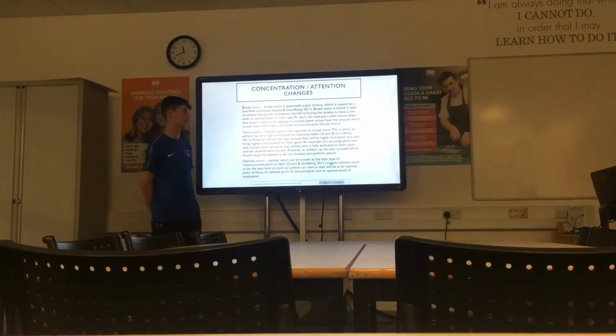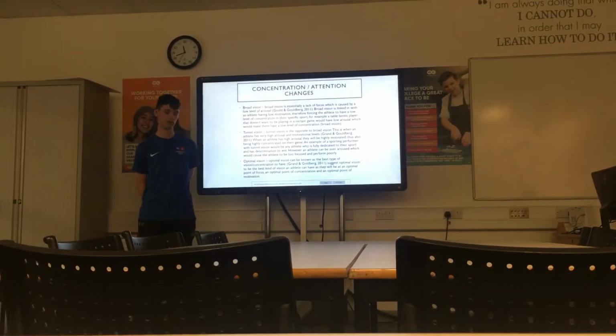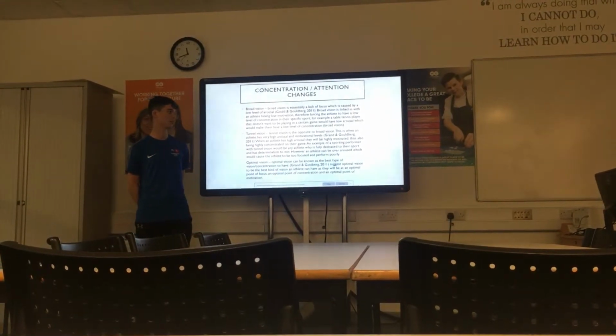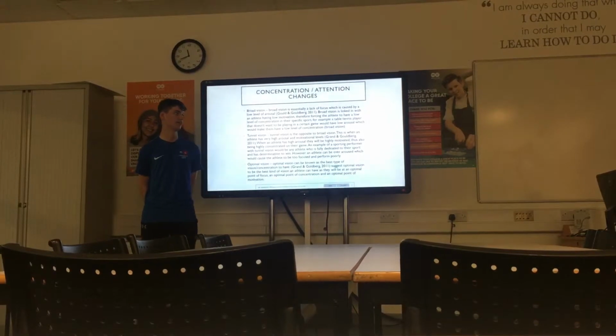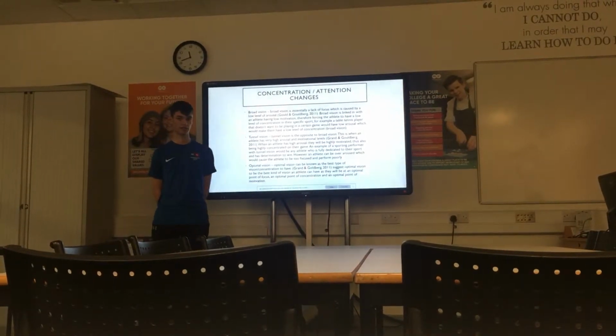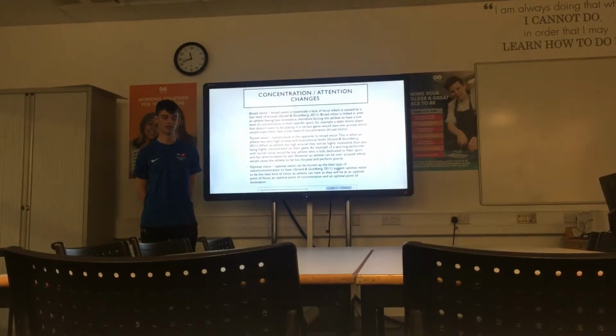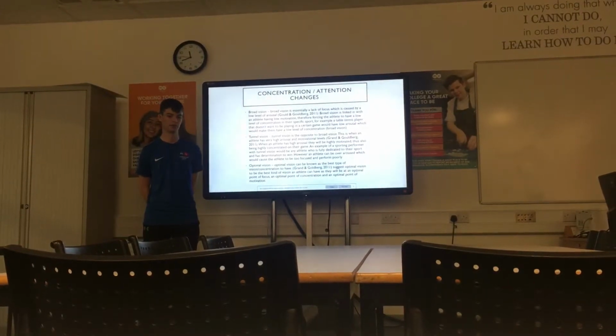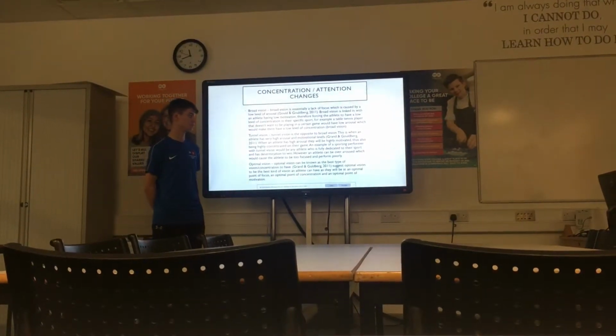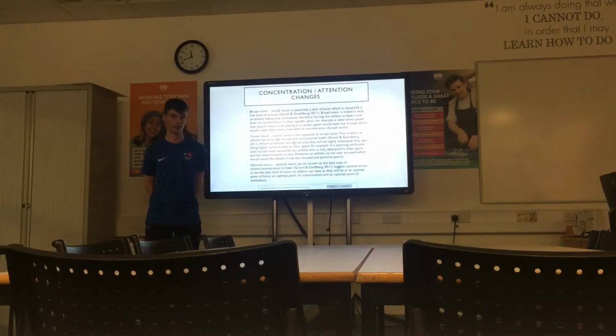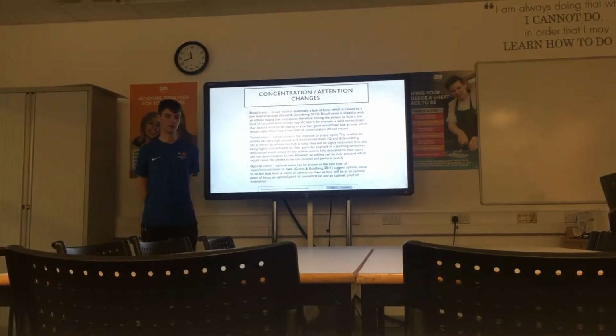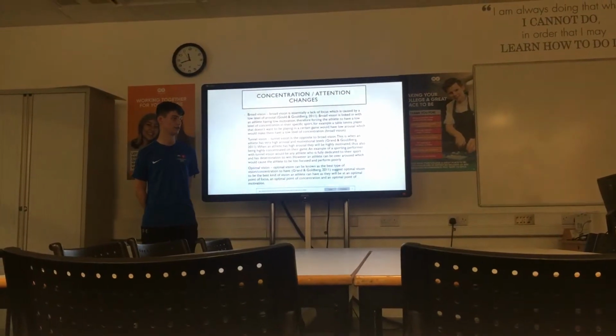So the first concentration is known as broad vision, and is essentially a lack of focus, and linked with an athlete that has low motivation. So an example in sport would be a table tennis player who doesn't want to be playing a game at a certain point, so they'll be lowly motivated and lowly concentrated on the game.